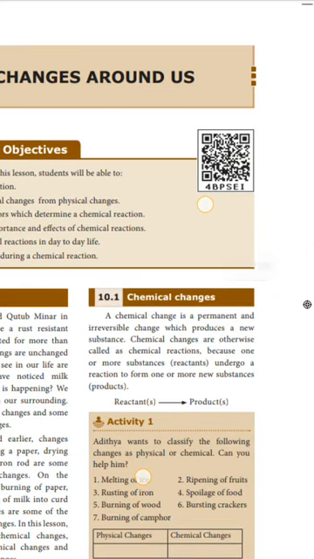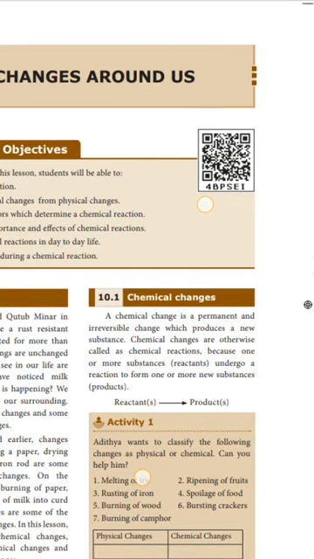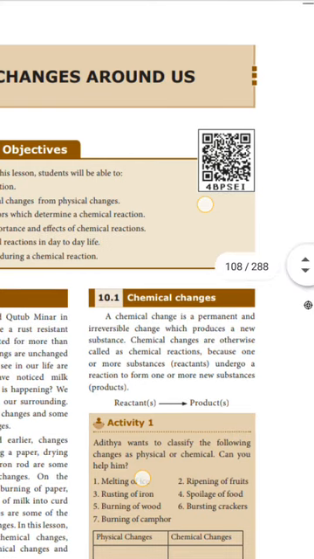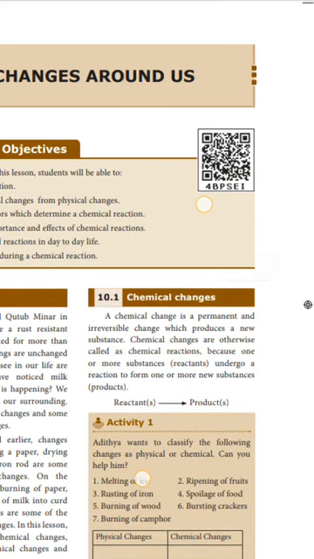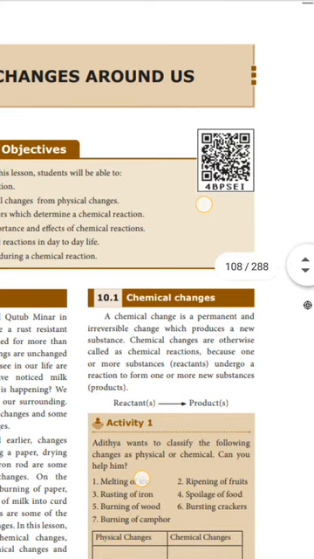Chemical changes are otherwise called chemical reactions. So what is the other name of chemical change? That is chemical reaction. Why are they called chemical reactions? Because one or more substances undergo a reaction to form one or more new substances. Here the one or two substances combining are called reactants, and by undergoing a reaction they produce a new substance called products. So reactants give products by a reaction. This is called a chemical reaction.